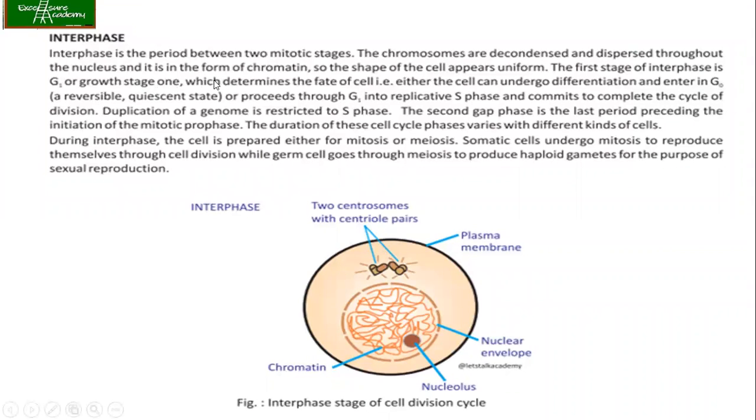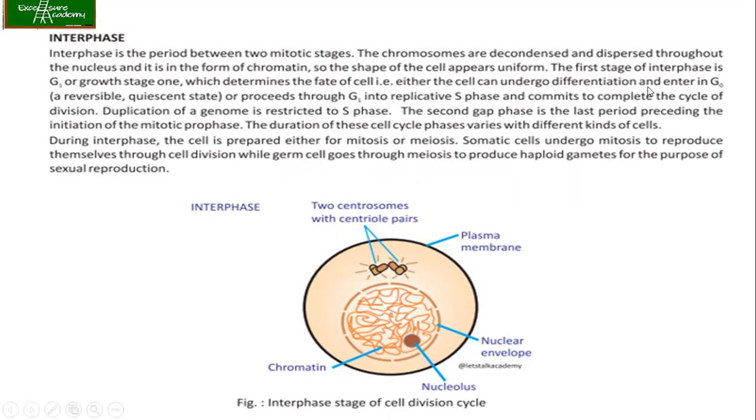So interphase is a period between two mitotic stages. The chromosomes are decondensed and dispersed throughout the nucleus, in the form of chromatin. Like in the earlier lecture, we talked about how whenever the cell is entering into the M phase, the nuclear envelope degrades, chromatin condensation starts, and so on.